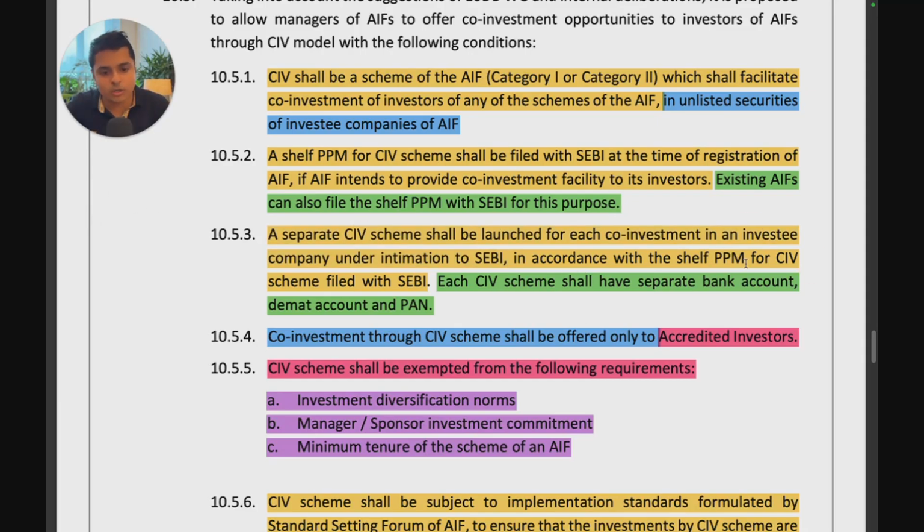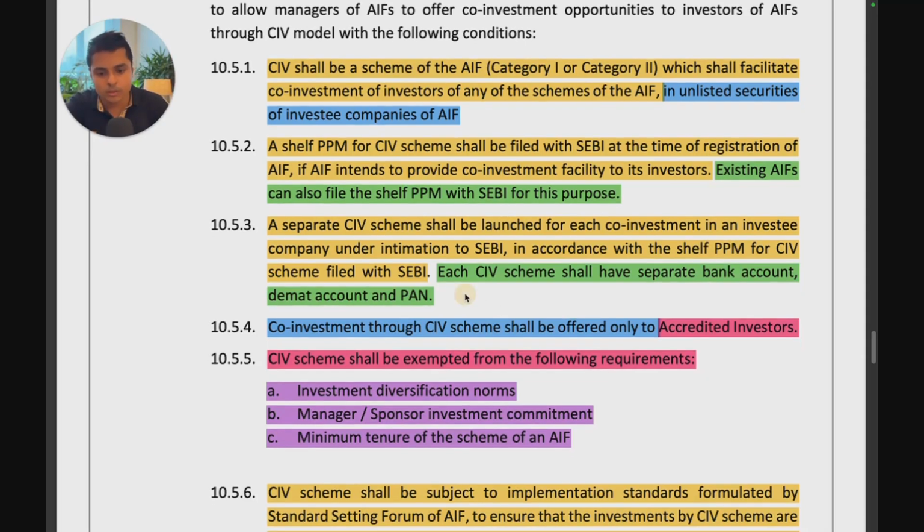So the schemes will be in accordance with the shelf PPM, and each co-investment scheme shall have a separate bank account, demat account and PAN. This is a very big compliance requirement because for each scheme you have to maintain separate bank account, demat account and PAN, which would mean that for each scheme you would have to have a custodian, an agreement with a custodian. This is something that could add costs, but I still think it may be cheaper than a PMS registration cost itself, and custodian anyway would need a PMS also. So this is the structure that they are suggesting.